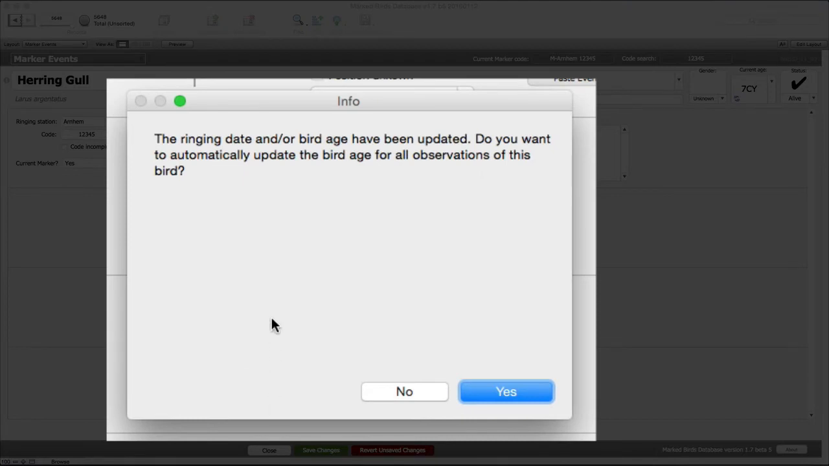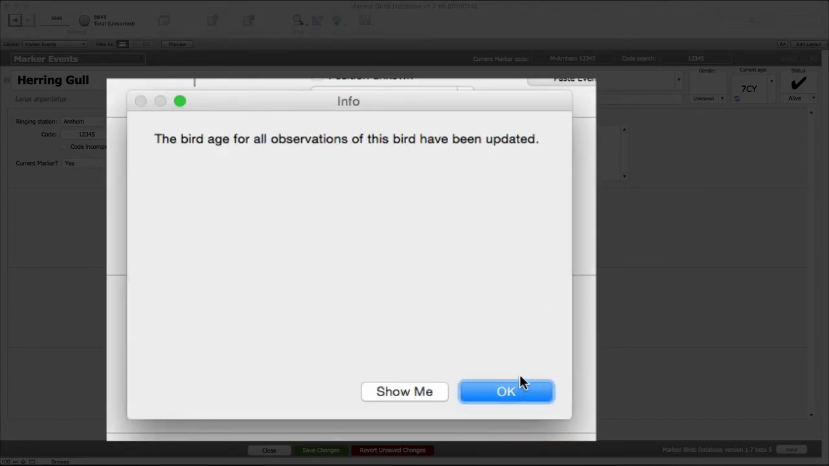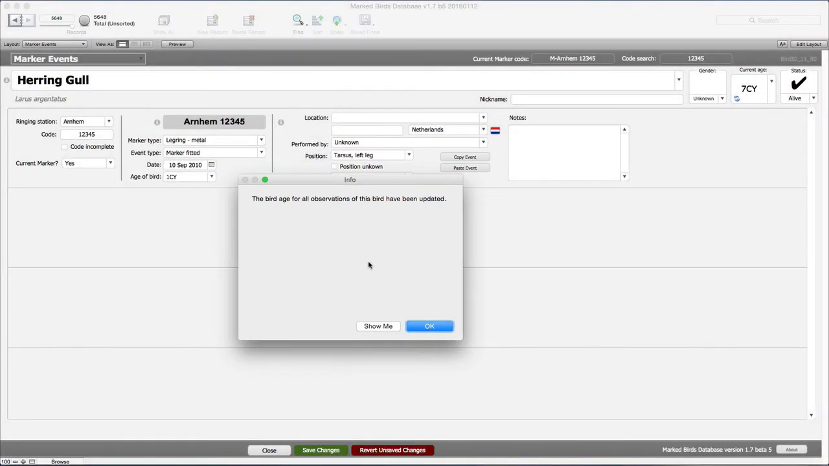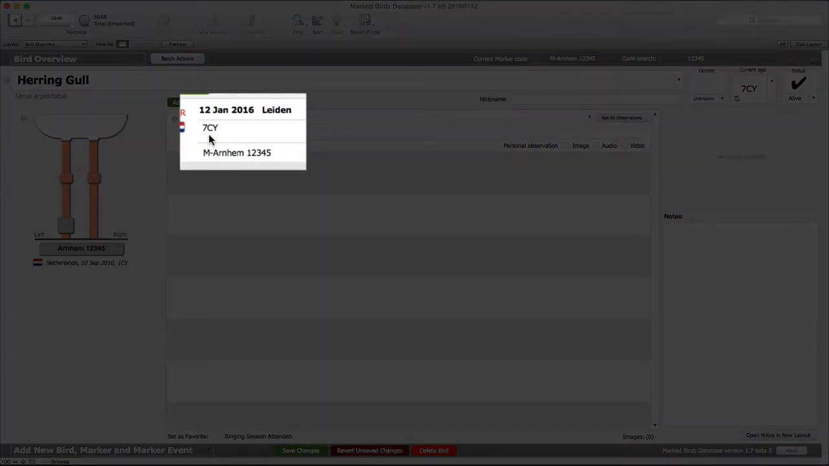And you can see that the system detects that this information has been updated and is asking, well, I've seen that there's at least one observation available in the system for this bird. Would you like me to update those observations? Well, yes, I would like to do that. So click yes. Now the bird age for all observations of this bird have been updated. Let's have a look. I would expect that the observation should show a bird age of a 7th calendar year. And that's true. The database has automatically updated that for me.